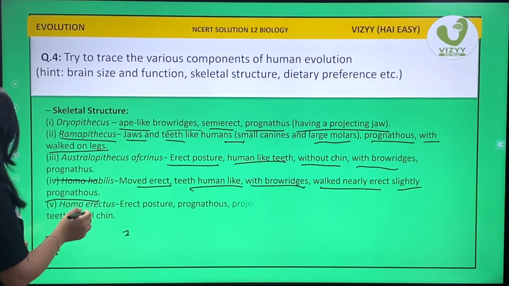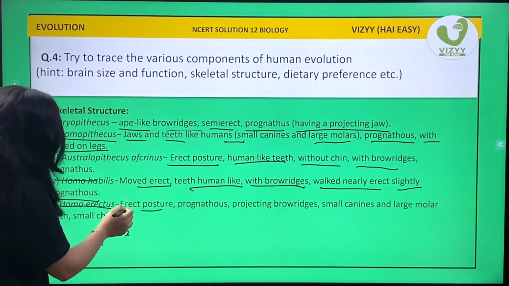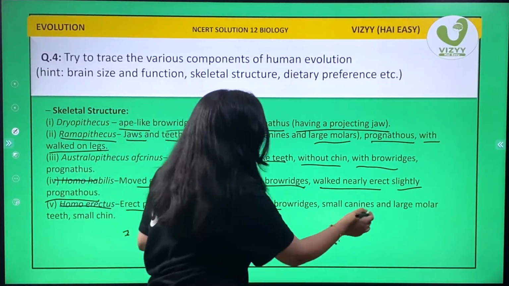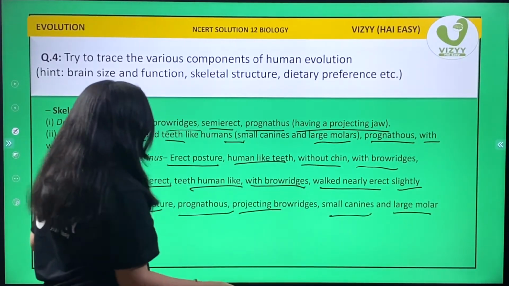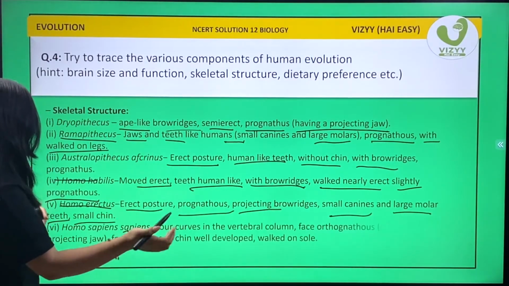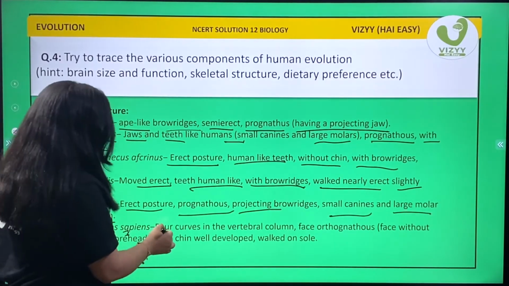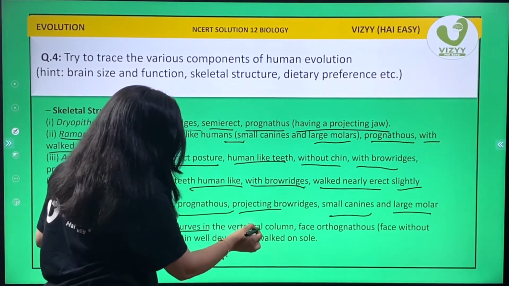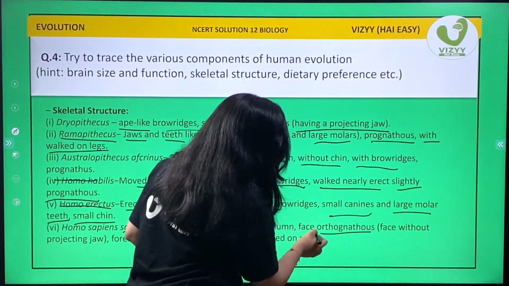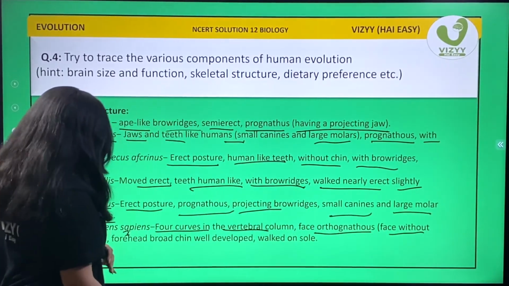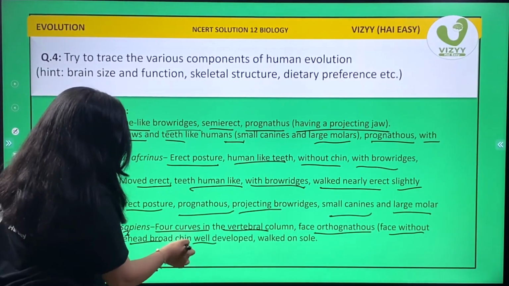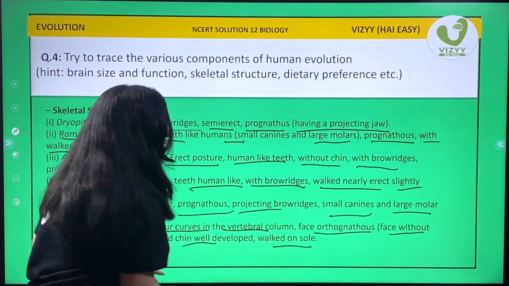Now Homo erectus had erect posture, prognathous, projecting brow ridges, small canines, large molars, teeth and small chin. And lastly, Homo sapiens sapiens had 4 curves in the vertebral column. Face orthognathous, that is face without projecting jaw. Forehead was broad, chin was well developed and walked on sole.